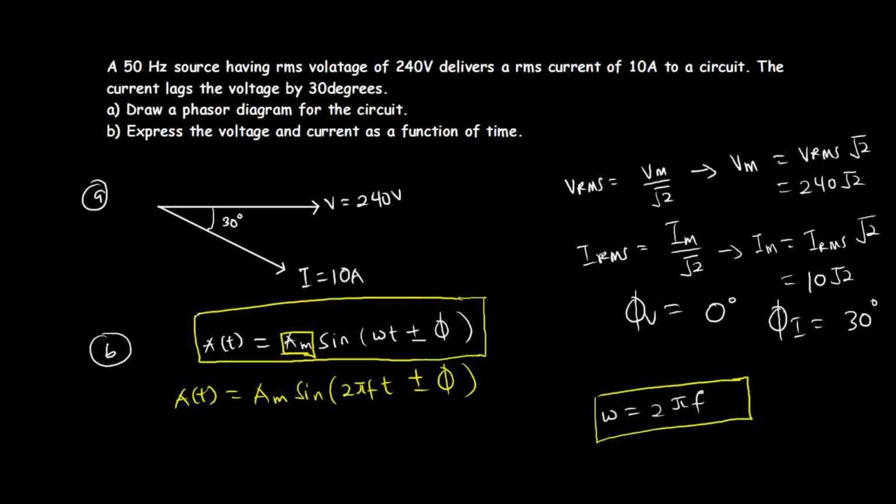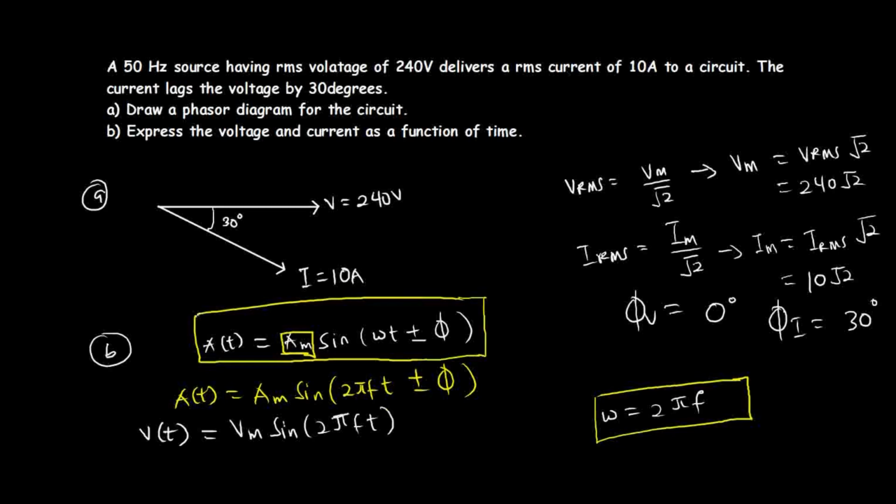Now let's go ahead and find the answer to the V. First of all, you are going to express voltage as a function of time. So that's V of t. That will equal V m sine of 2 pi f t, plus or minus the phase angle. But in this case, since voltage is the reference phasor here, it is going to have a phase angle of 0. So that would be plus 0. But since it is 0, you can ignore it.